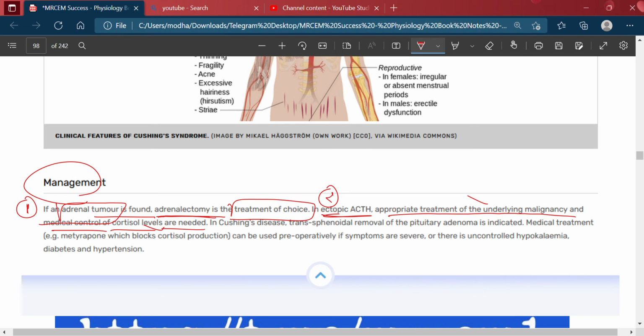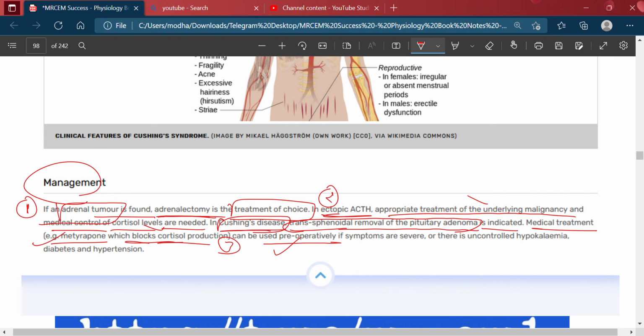Then in Cushing's disease, transsphenoidal removal of the pituitary adenoma is needed. Then medical treatment like metyrapone, which blocks cortisol production, can be used preoperatively.